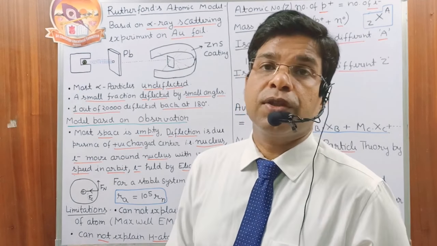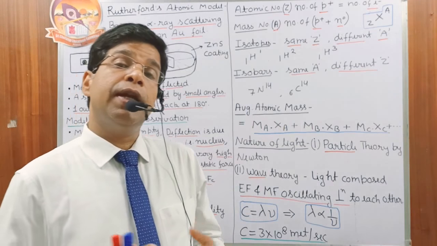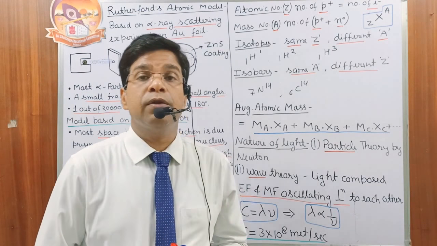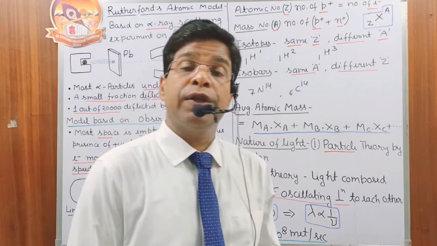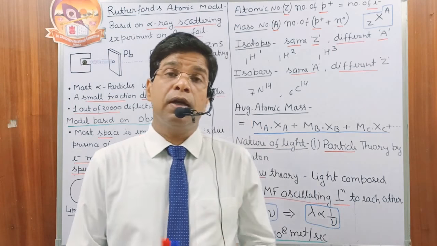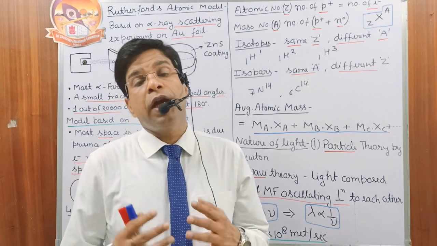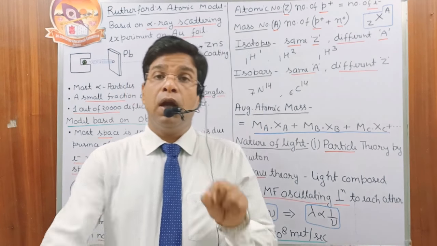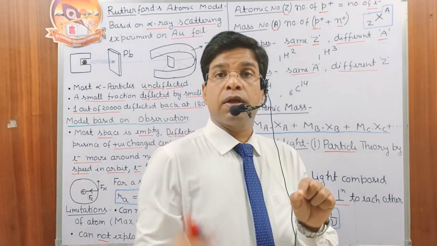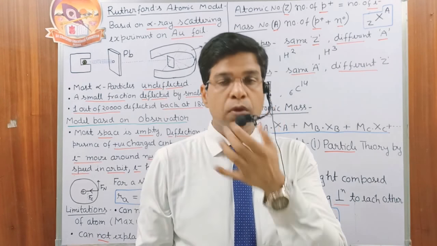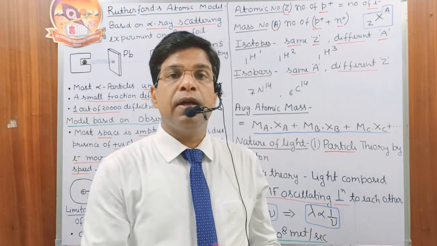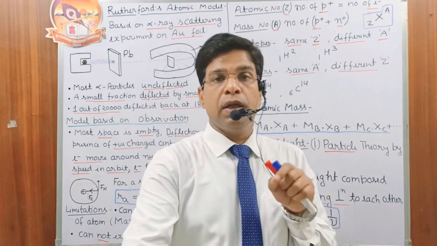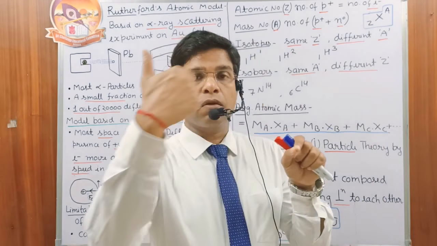And this model again is not perfect. We have some limitations here. First limitation: it cannot explain the stability of the atom. According to Maxwell's electromagnetic theory, whenever a charged particle undergoes accelerated motion, it always releases energy. The electron is also a charged particle, and circular motion is also accelerated motion. So the electron also loses its energy continuously. If the electron loses energy continuously, its path cannot be circular.